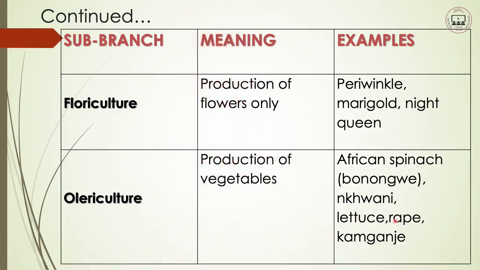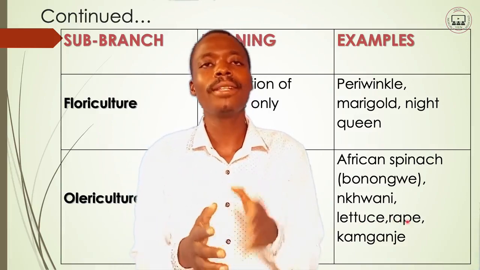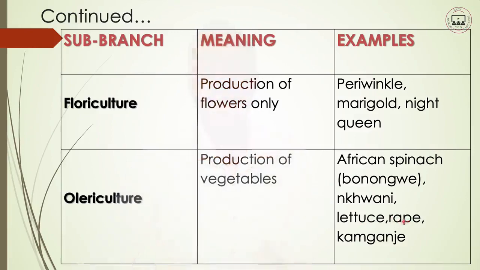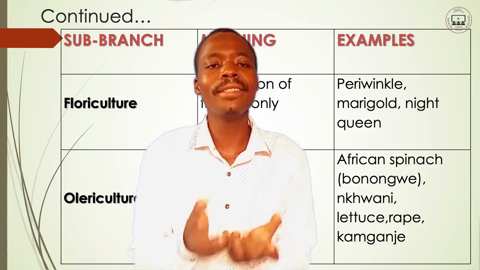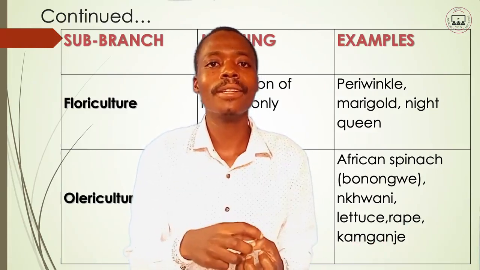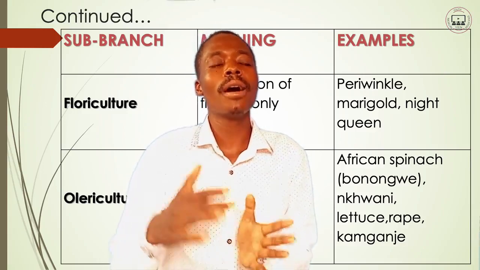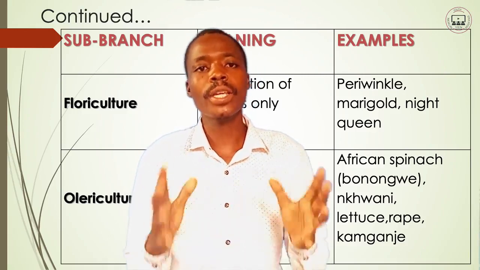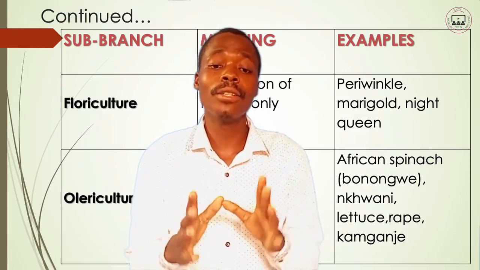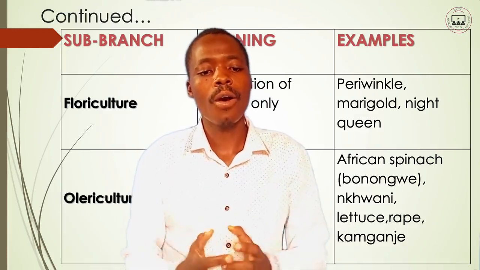Another one is rape. Rape can also be grown, and when someone is producing rape, that is olericulture. And the last one is kamganje. Kamganje looks similar to rape. Some people can confuse them, but this is kamganje. The only difference is that rape has slightly longer leaves than kamganje. But in their appearance and color, they look the same. So kamganje and rape are also olericulture.